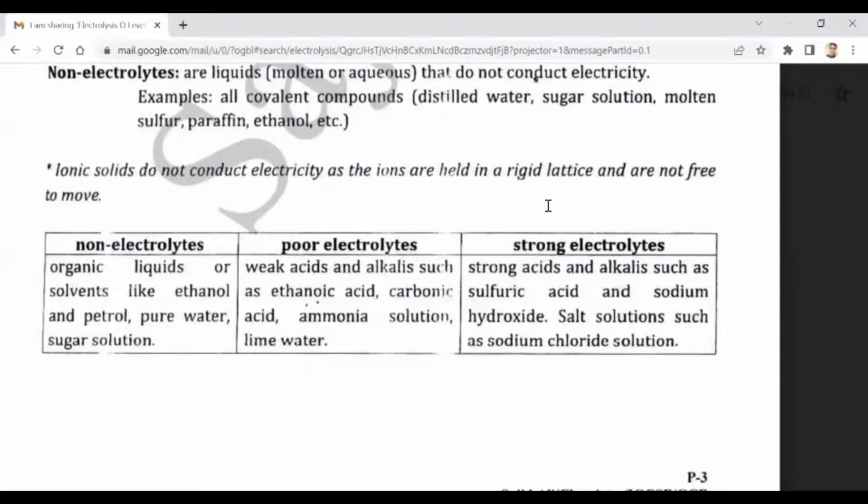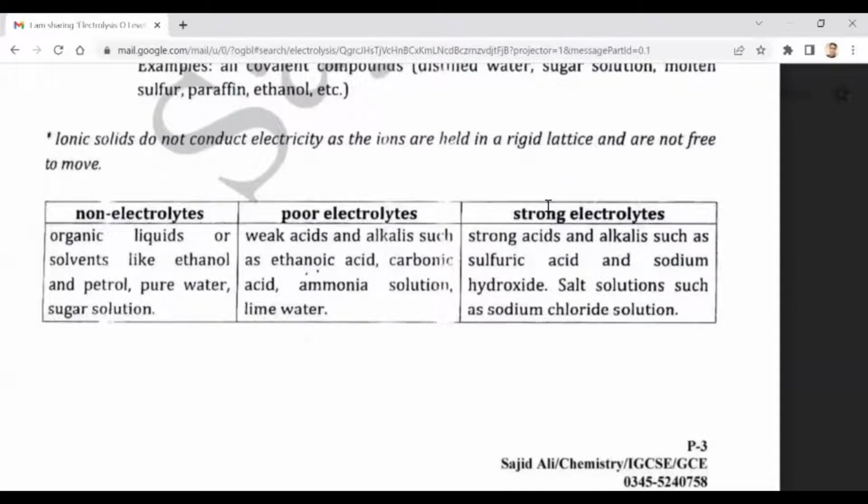So this is a good comparison of non-electrolytes, poor electrolytes, and strong electrolytes. Poor electrolytes are also known as weak electrolytes.